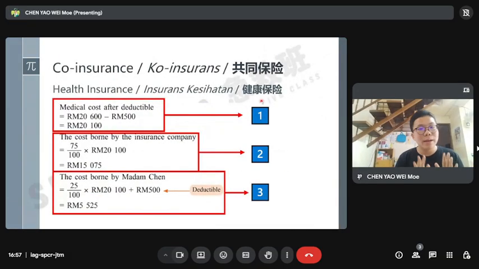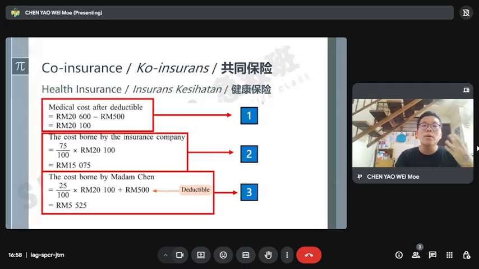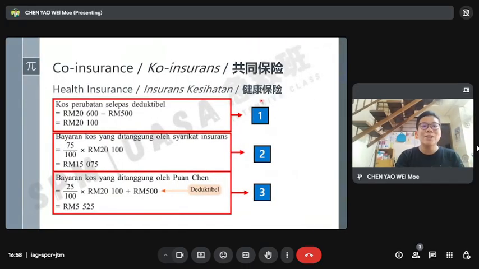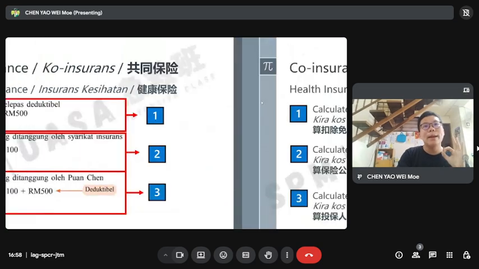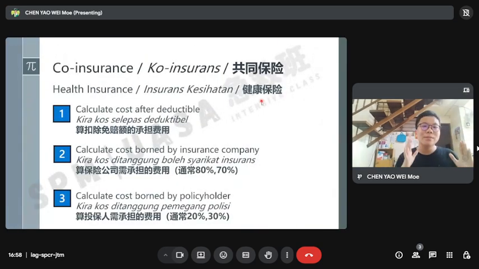For health insurance, we have 3 things to do. Try to look through the steps. Actually, we are doing 3 things. When you want to know how much the insurance and the policyholder both bear the cost, how much these 2 parties bear.